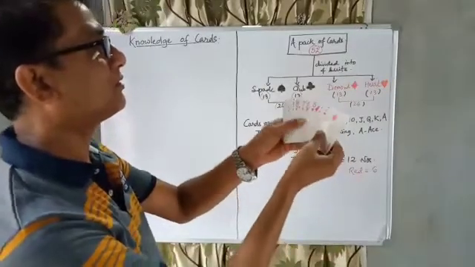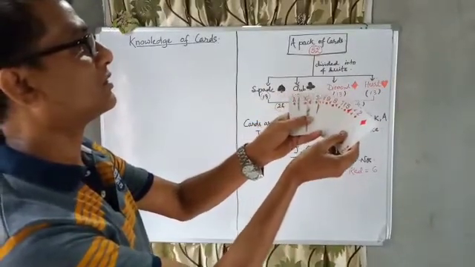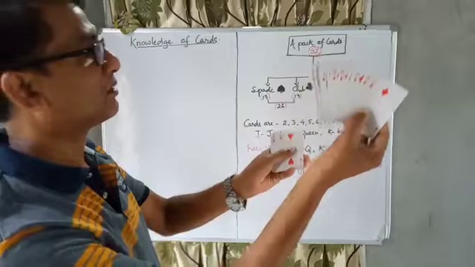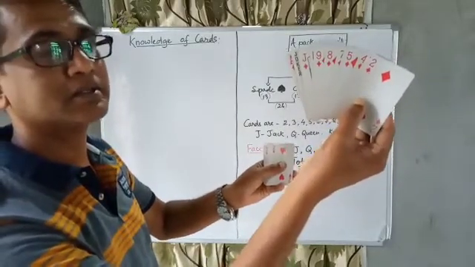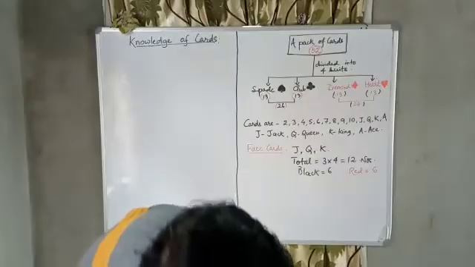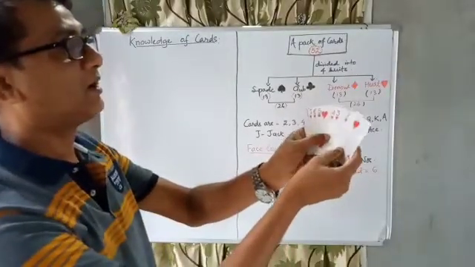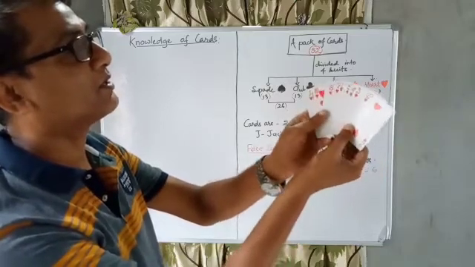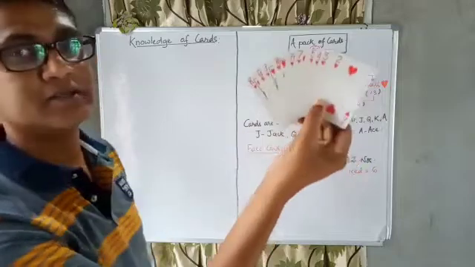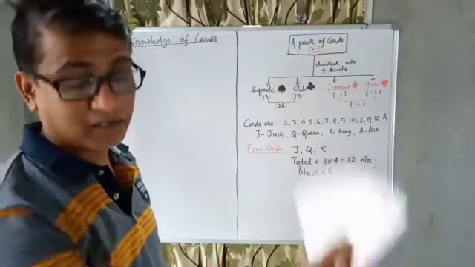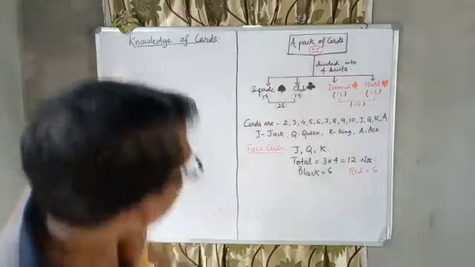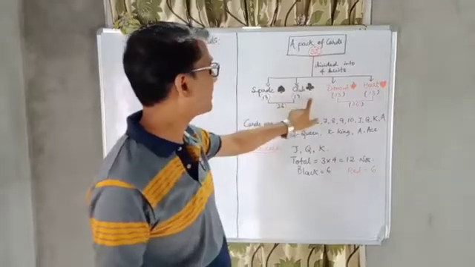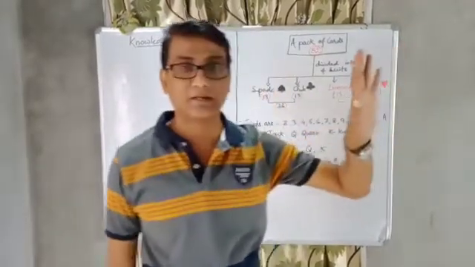Another suite, the third suite. What is the third suite? This is diamond. And the last one, I think each and every one knows about it. The symbol, you know about it. This is known as heart. Out of these 4 suites, 2 are black color. Spade and club are black color, and diamond and heart are red color.